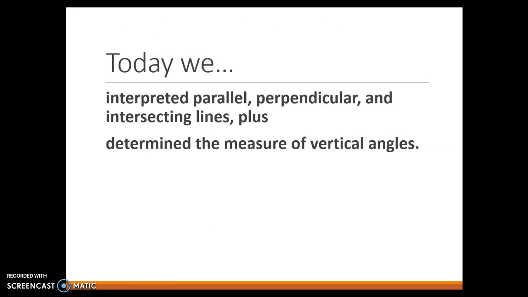All right, I'm almost out of time. I'm going to talk quickly today. We interpreted parallel, perpendicular, and intersecting lines. Plus, we determined the measure of vertical angles and other special angles created by parallel lines.